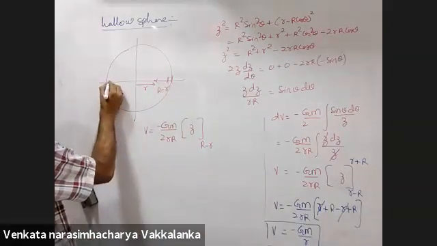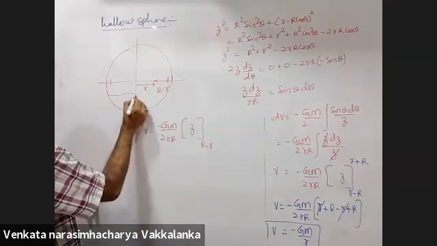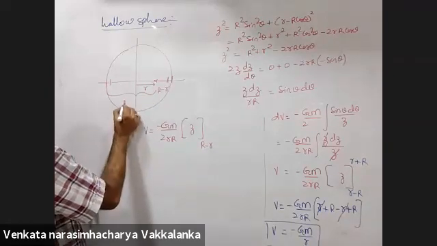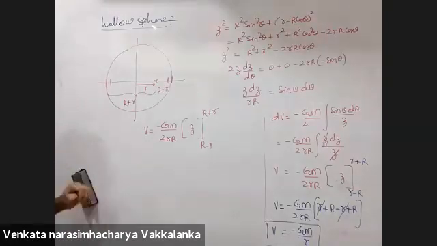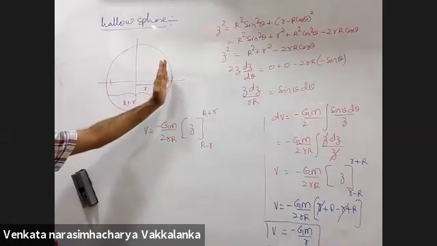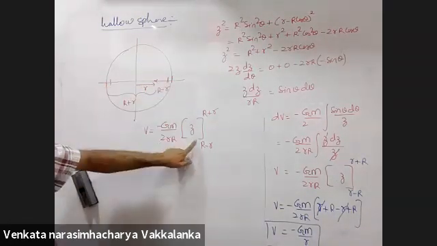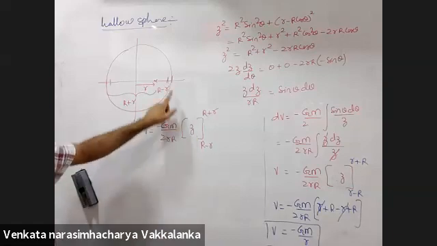And when I consider the ring at the left extreme, what will be the z value? Capital R plus small r. All of the derivation is the same, except that the limits of z will change.